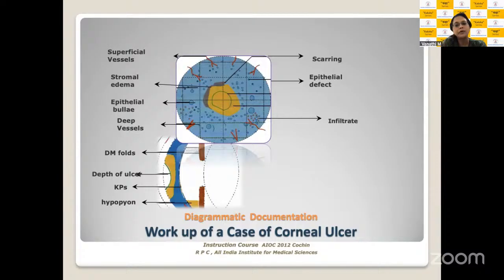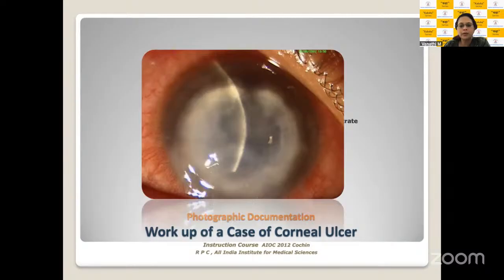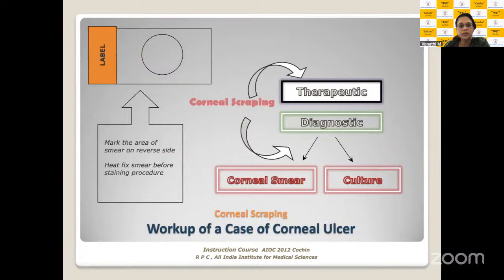So remember always, the epithelial ulceration and the region of infiltration may not be coinciding. The edema might be restricted to just 2 millimeters around the ulcer or could involve the entire cornea. The edema could be just simple epithelial bedewing, could have bullae as well. The type of vascularization could be superficial or it could have deep vessels as well. Presence or absence of hypopyon. So these are important, and if you have associated tissue thinning, that also needs to be depicted, best done on a slit lamp diagram as well. So I think now we will go on to looking at how these ulcers actually are.